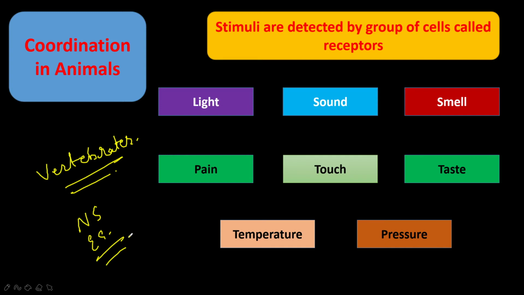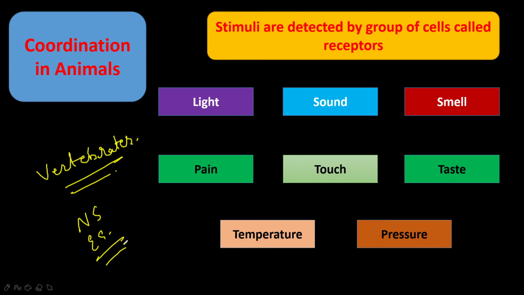If we see our human body, we have 5 sense organs: eyes, ears, nose, tongue and skin. We receive information from the surroundings and feel it with the help of these sense organs. These sense organs contain the receptors. So what are receptors?